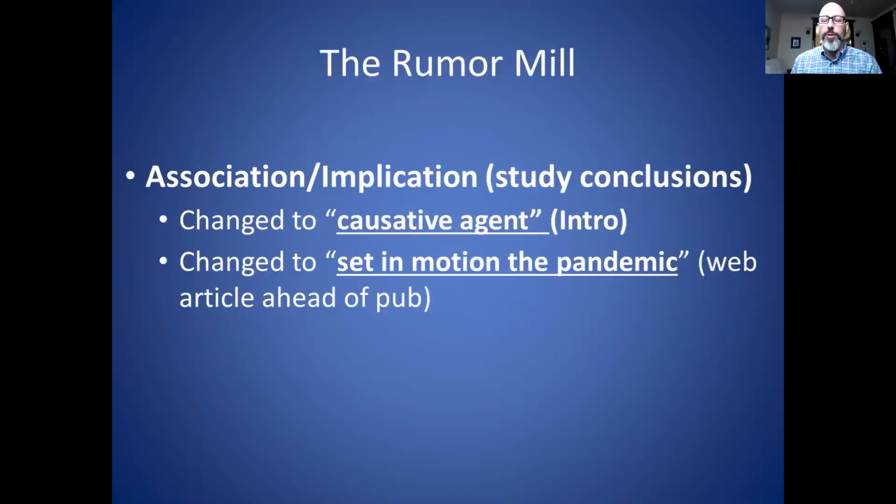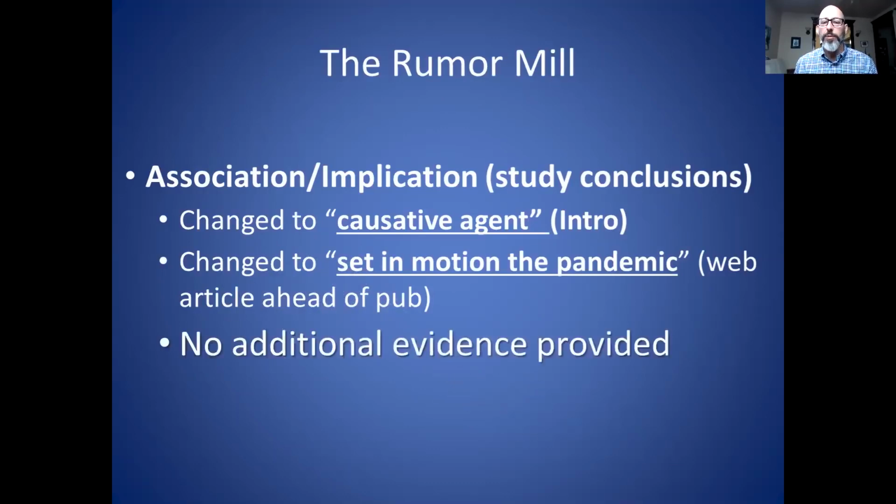Just to summarize the whole rumor mill thing, we have the papers that actually did the studies, and they claim that there's an association or an implication of the virus in the illness, far from any declarative statement about causation. Then in the third paper, it was changed to causative agent, and then it was changed to set in motion the pandemic. So, stronger and stronger statements. And no evidence was provided at all to back up those statements, just flat out lies.